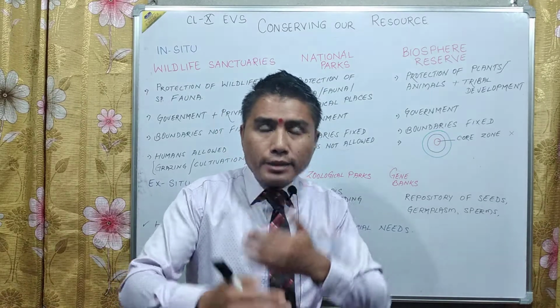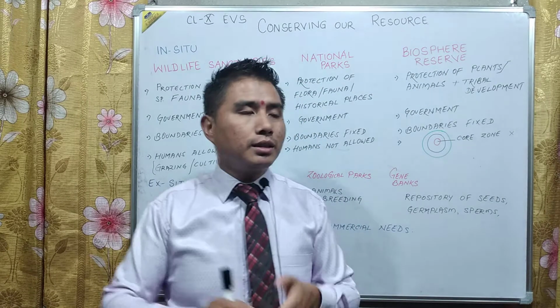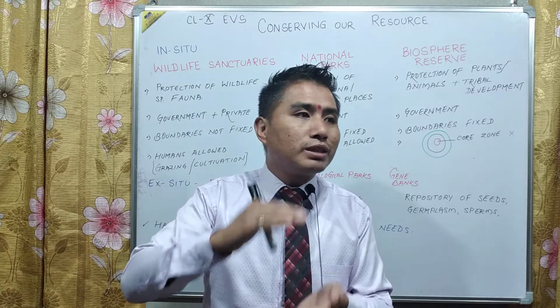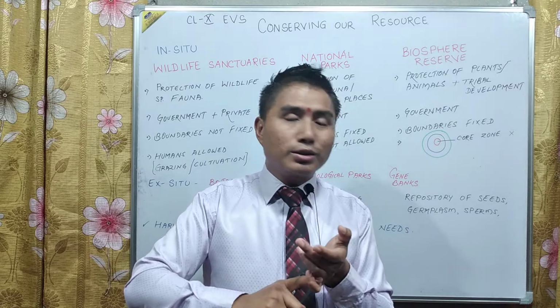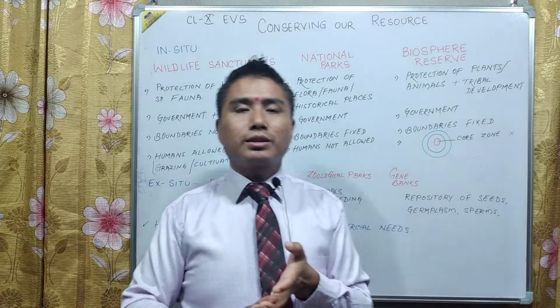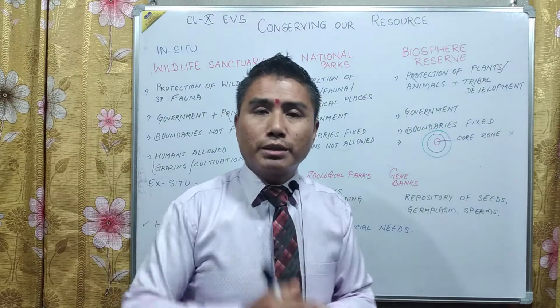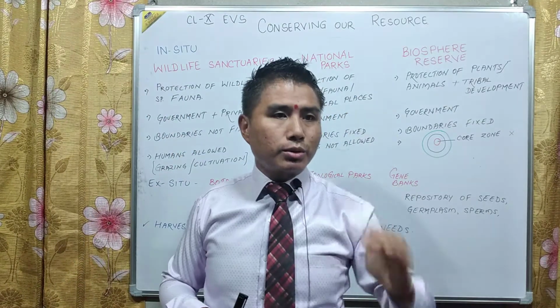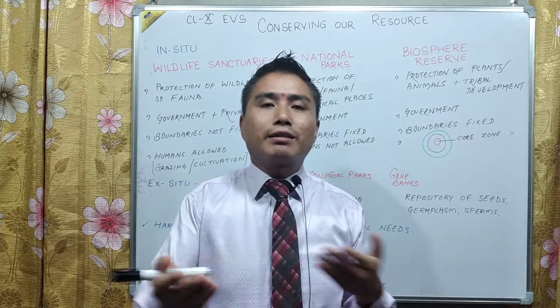But as the population is growing, the resources are diminishing, degrading. The quality is going down, the number is also going down. The climate is also deteriorating because the resources are depleting. It's just like the ration of your house.